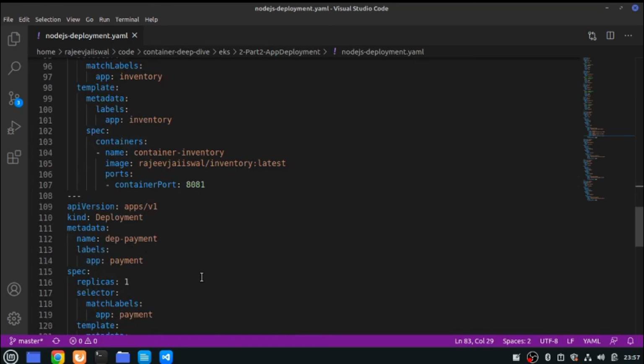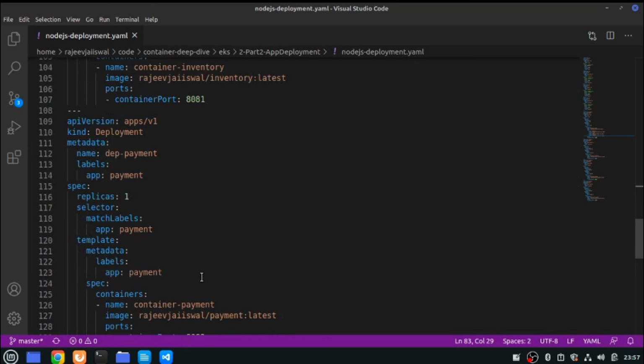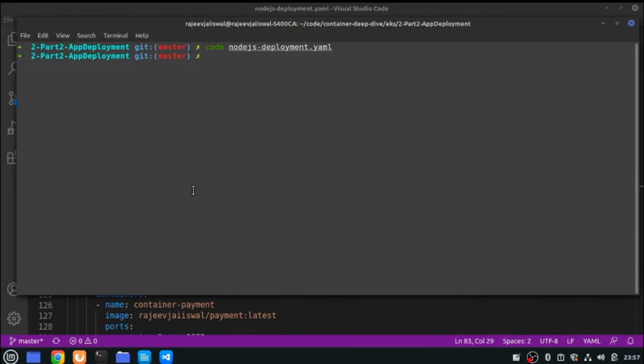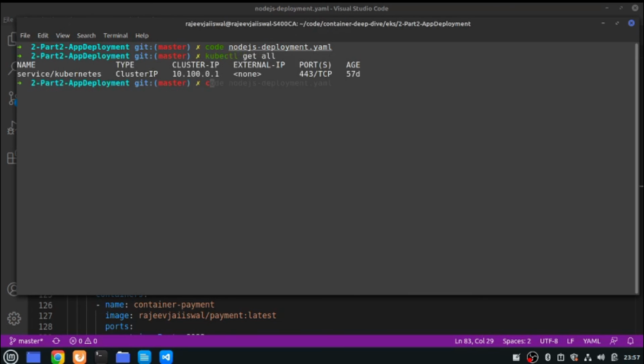Rest of the things we have already seen. The only thing is that there are multiple deployment units and multiple services created for each of the services. All right, let's go and deploy it in one go. Before that, let's check if nothing is running. kubectl get all. Yeah, nothing is running.